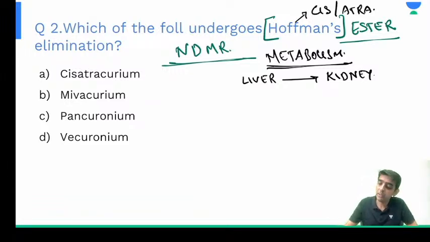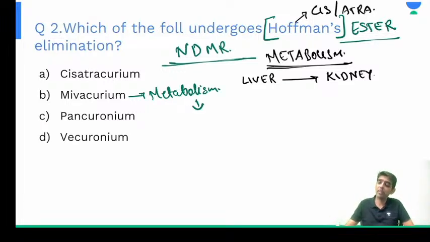How is mivacurium metabolized? Any guesses? How is succinylcholine metabolized? We remember this. Succinylcholine or mivacurium both are metabolized by pseudocholinesterase, or plasma esterase. So that is by pseudocholinesterase.